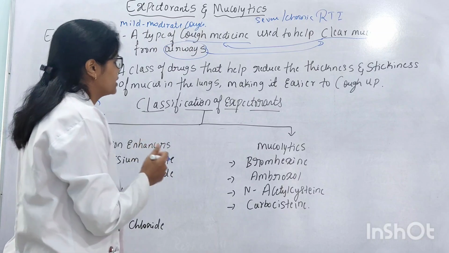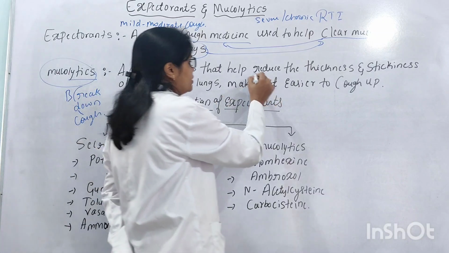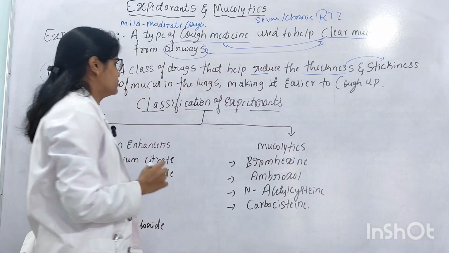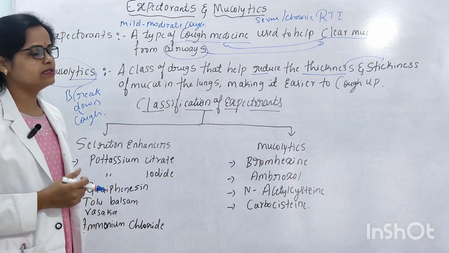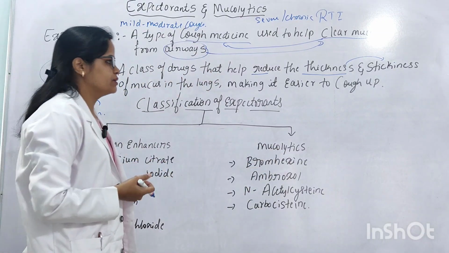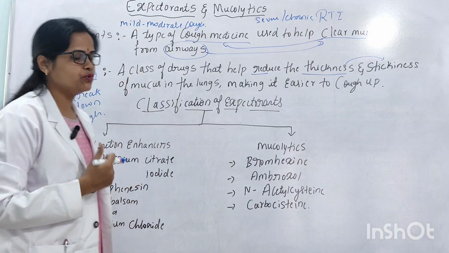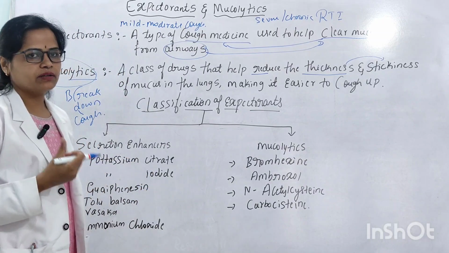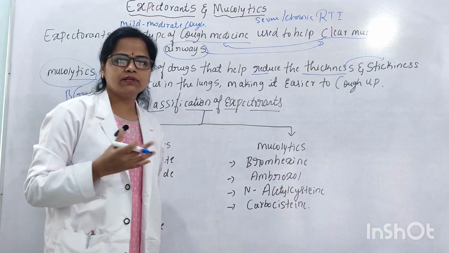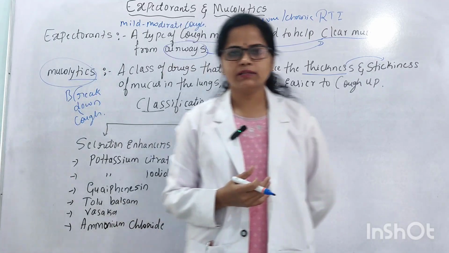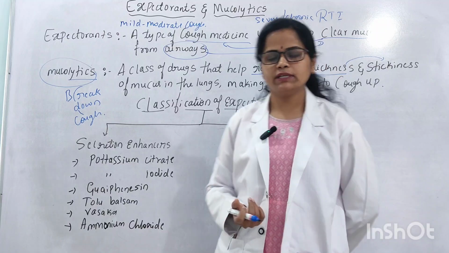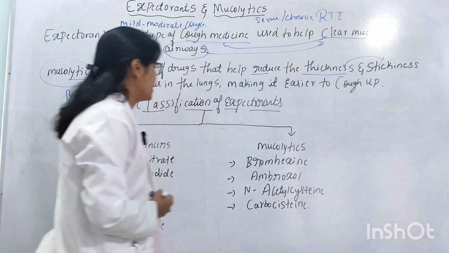So these are the class of drugs that help to reduce the thickness and stickiness of the mucus in the lungs, making it easier to cough out. When you administer these mucolytics, the excessive mucus collections will come out. Okay, these are the definitions of expectorants and mucolytics. Next we'll see the classification of expectorants.